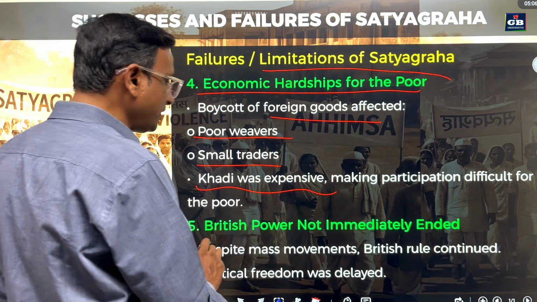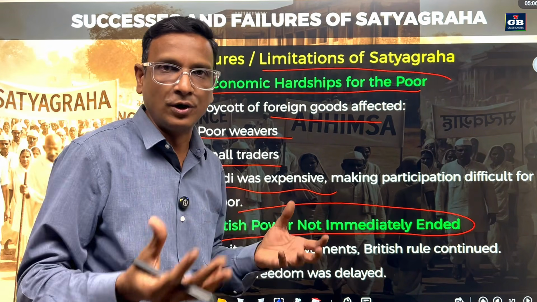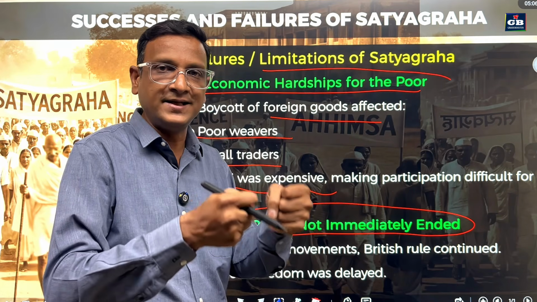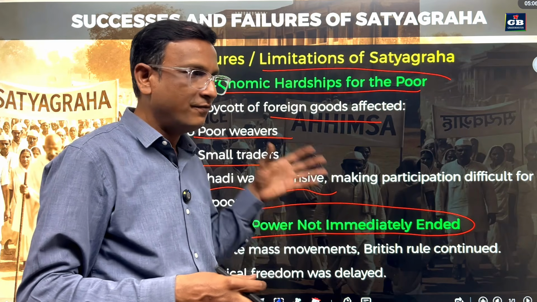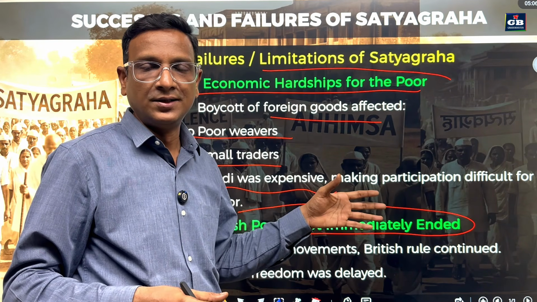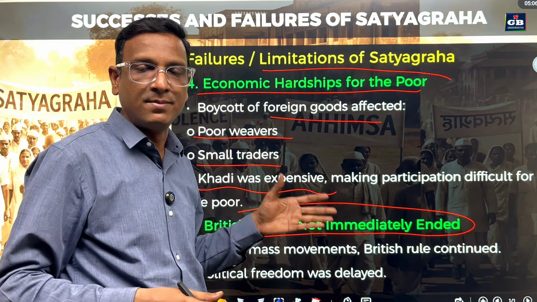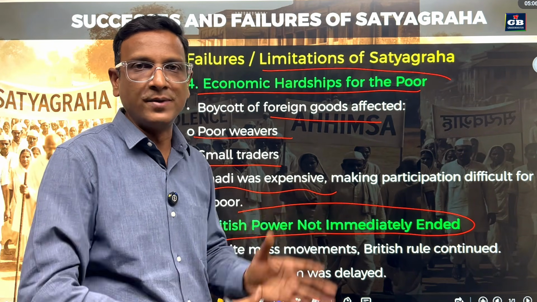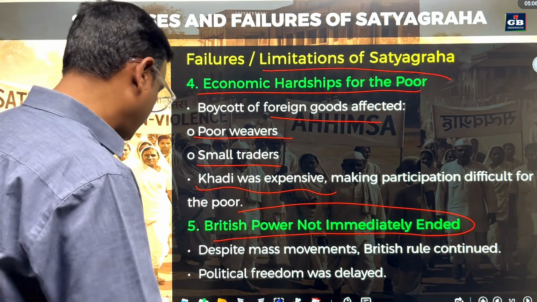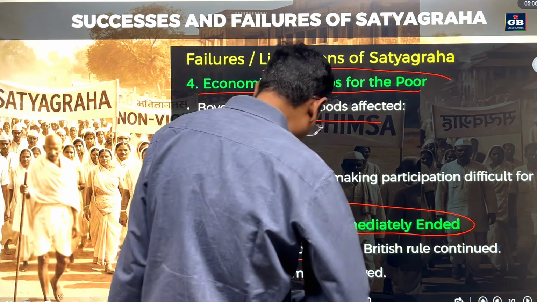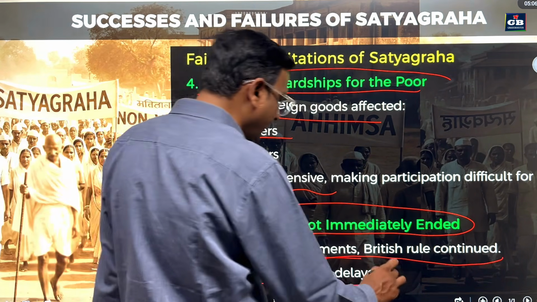And the other one: British power did not immediately end. It was not a revolt. It was not a direct violent fight. It was a process, a method that was very slow and gradual, so there was a great delay. British power was not immediately ended by the Satyagraha. Movement after movement, finally it led to freedom. So despite mass movements, British rule continued and political freedom was delayed.